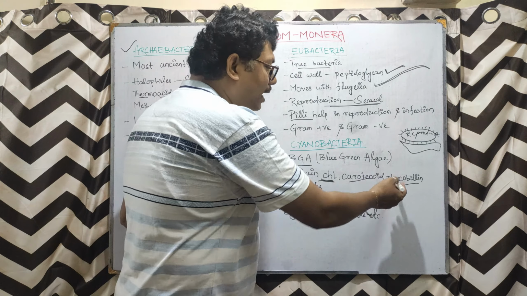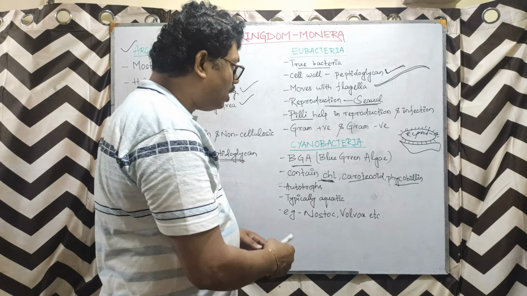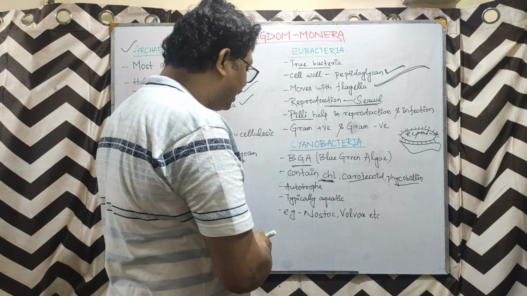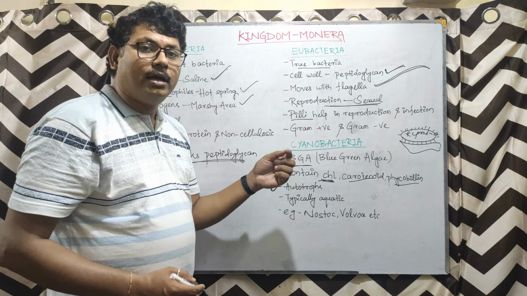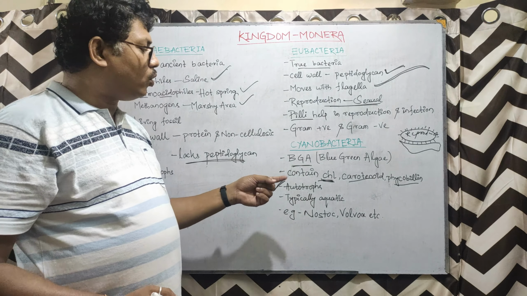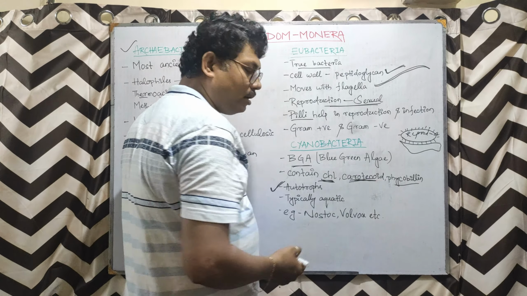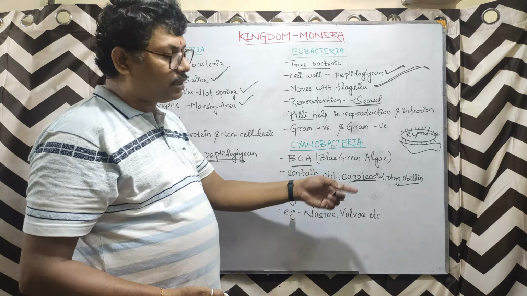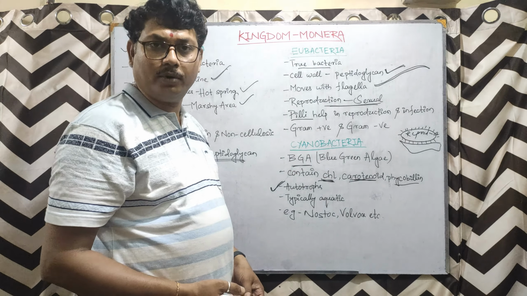Since they have sunlight capturing capability and chlorophyll pigment, these bacteria, the cyanobacteria, are autotrophs. They can do photosynthesis, they can produce their own food. Now, what does carotenoid do? This is a color pigment which makes these cyanobacteria colorful.